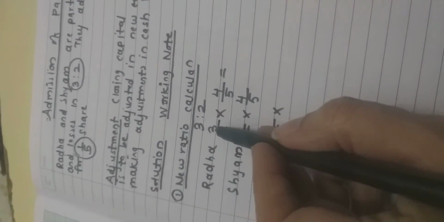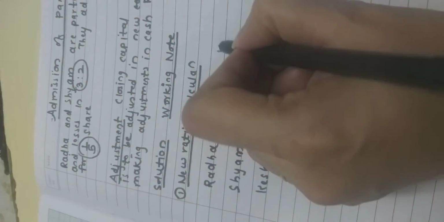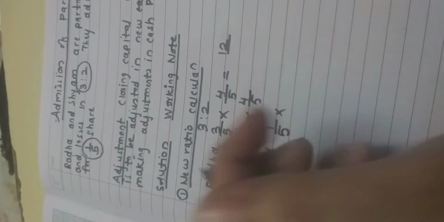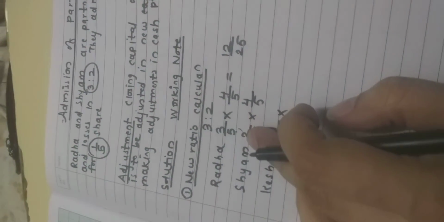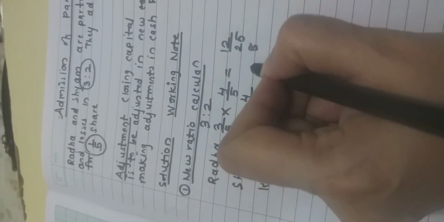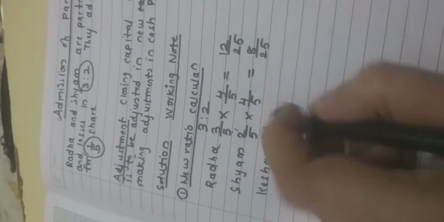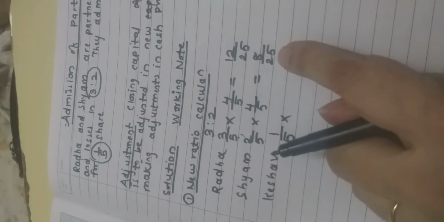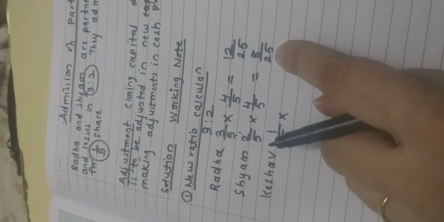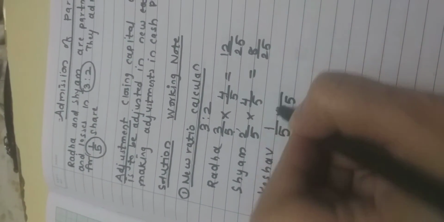Correct. 3 4s are 12. 5 5s are 25. 2 4s are 8. 5 5s are 25. And here also 25, here also 25. So here I should get 25 again.